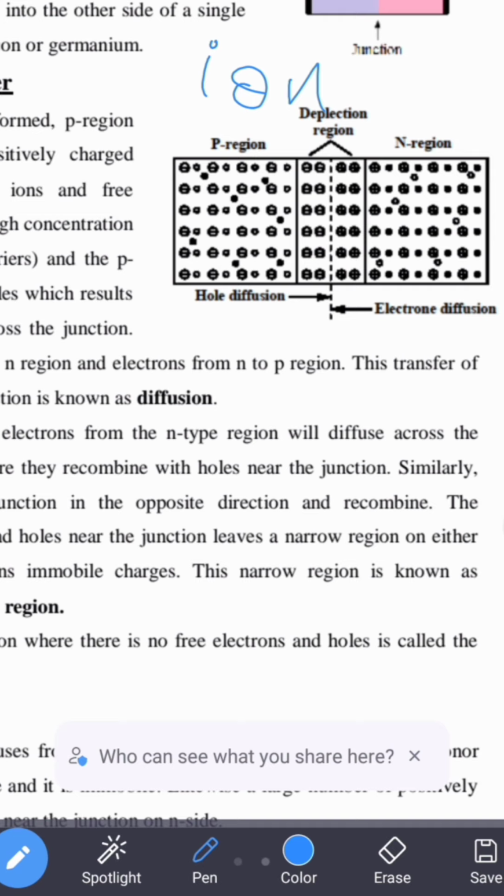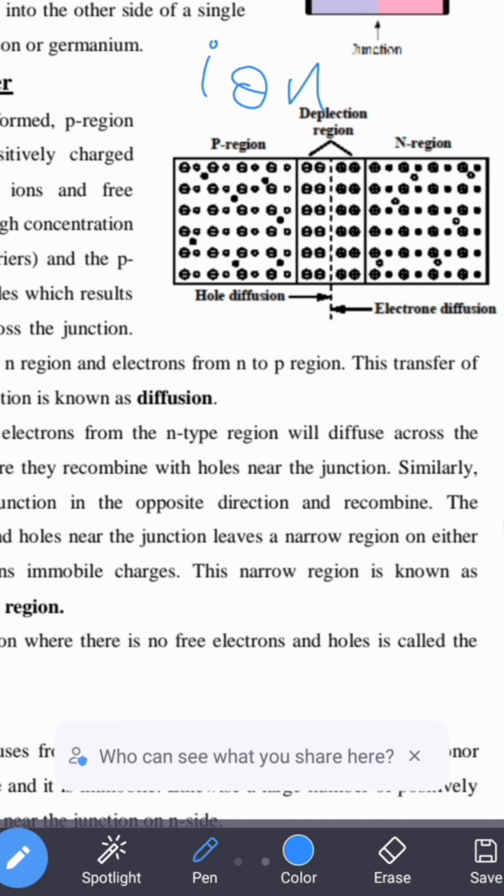While forming a p-type of semiconductor, we have seen that there will be holes created in the crystal lattice structure, because we are going to add trivalent impurity atom, that is atoms which are having 3 valence electron. But as soon as these trivalent impurity atoms are added to the semiconductor crystal structure, three valence electrons of this impurity atom will form the covalent bond with its neighboring silicon atom, and in the fourth covalent bond, one of the place will be left open.